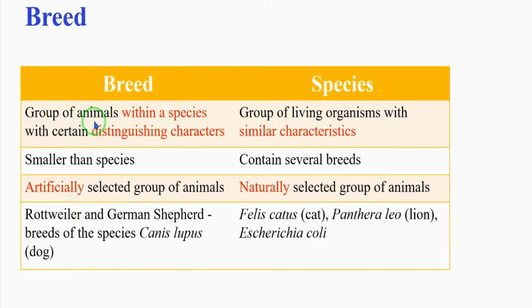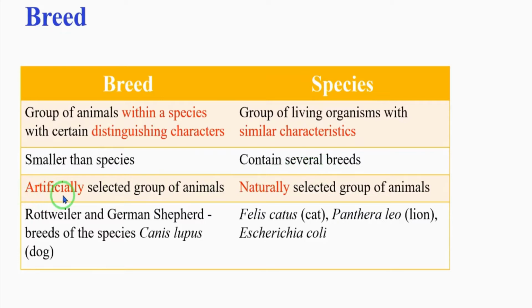Breed is a group of animals within a species with certain distinguishing or special characters, whereas species are groups of living organisms with similar characters. Here distinguishing characters, here similar characters. Second point, breed is smaller than species. Species contains several breeds.